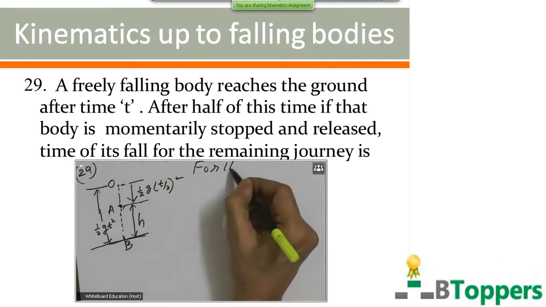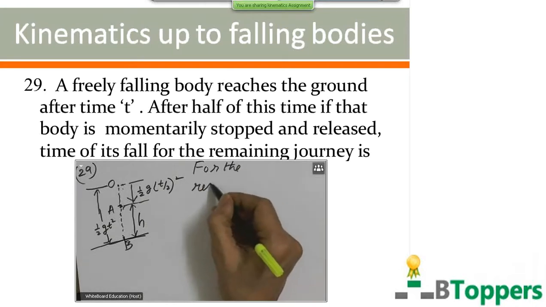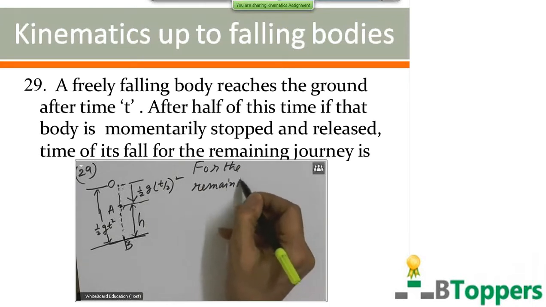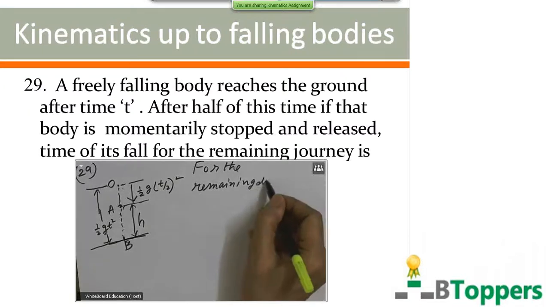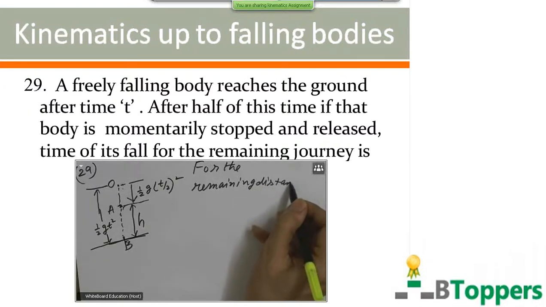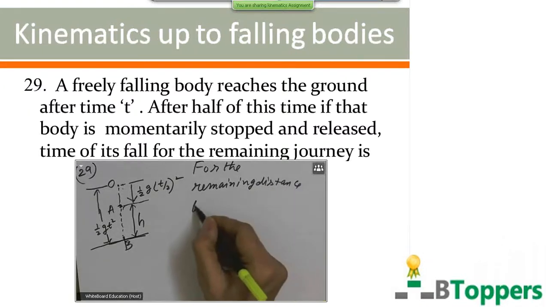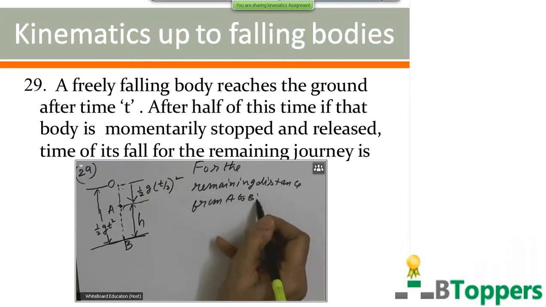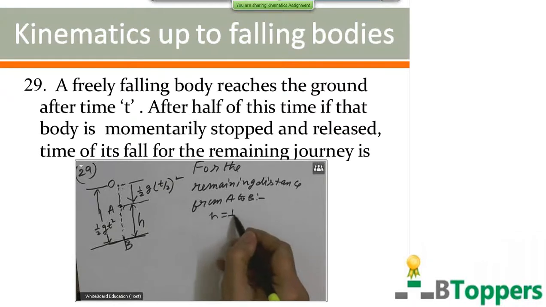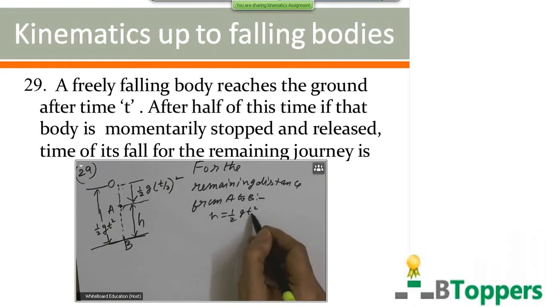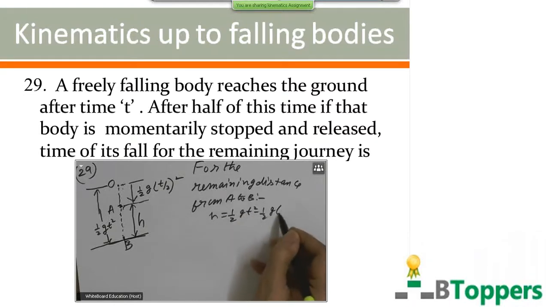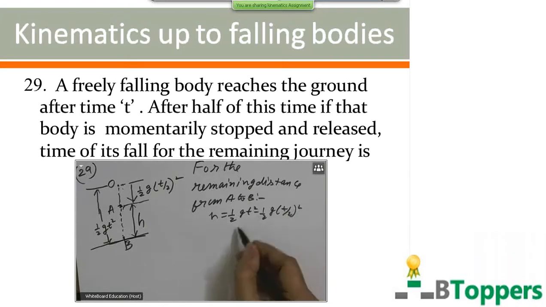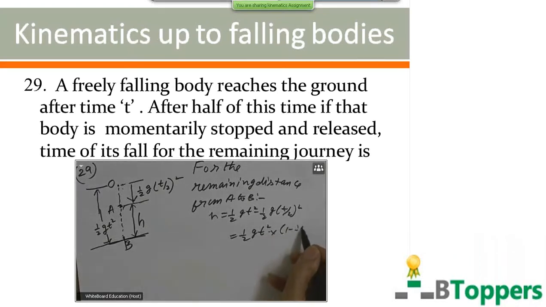So for the remaining distance from A to B, h equal to half g t square minus half g into t by 2 whole square. That will be half g t square into 1 minus 1 by 4.